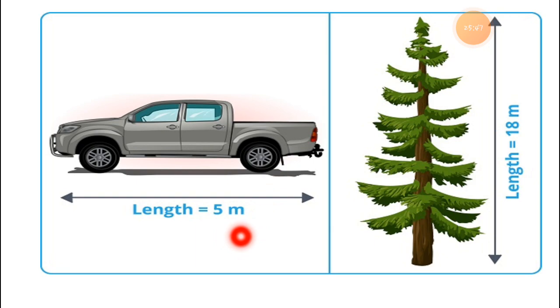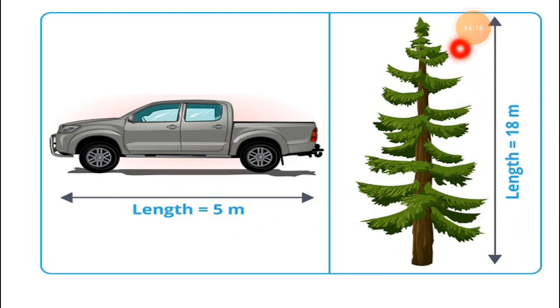What do you mean by m? The length of this car is 5 meters, not only centimeters. This is the meter. Whenever it is 100 centimeters, it means 1 meter. So whenever it is 500 centimeters, it means 5 meters. So the length of this car is 5 meters.